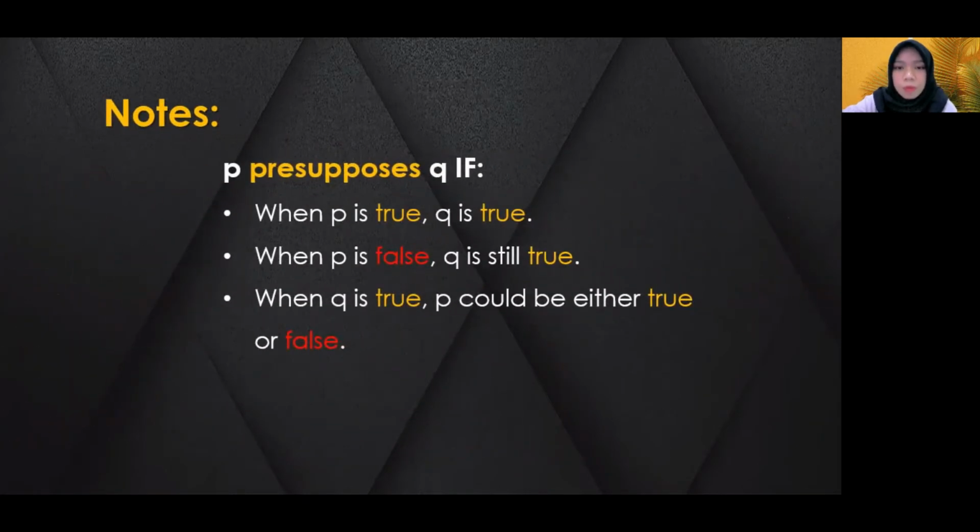This is the note. P presupposes Q if when P is true, Q is true. When P is false, Q is still true. When Q is true, P could be either true or false. P refers to the noun or the entities or the common knowledge held by the speakers.